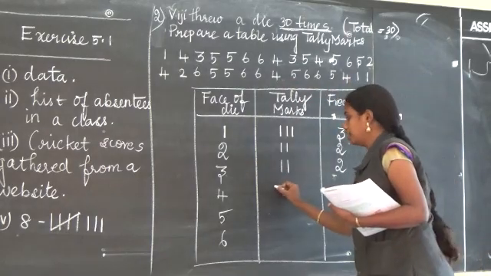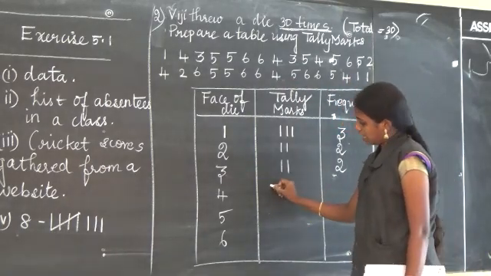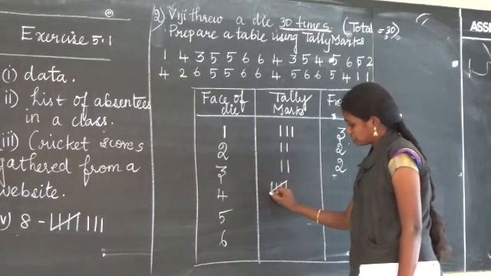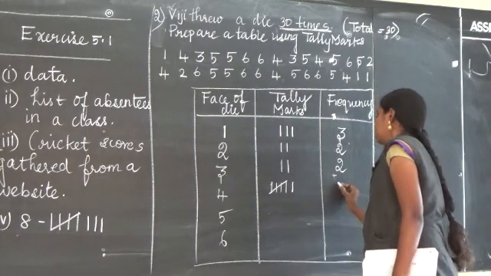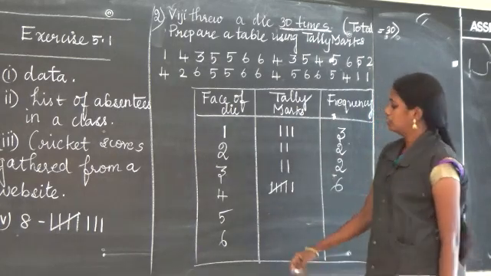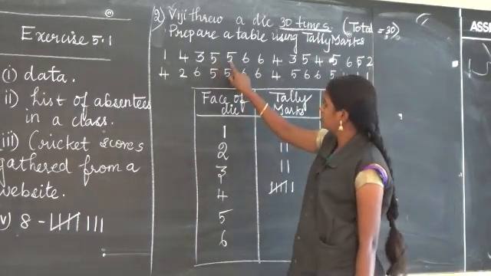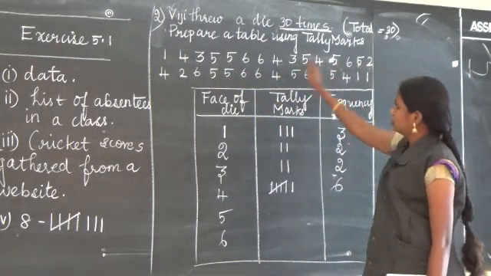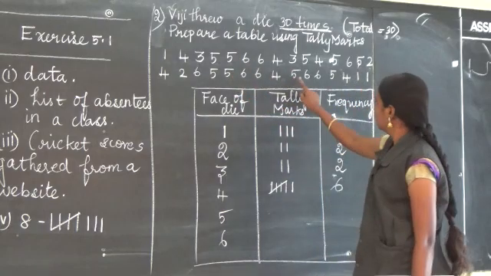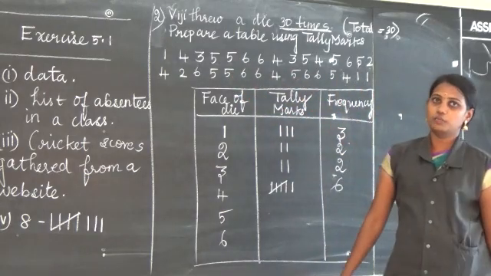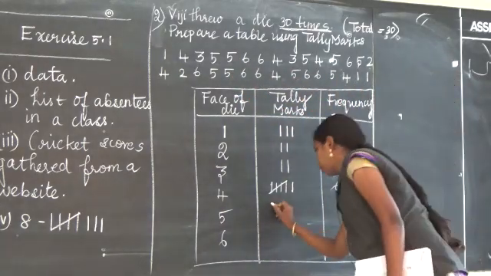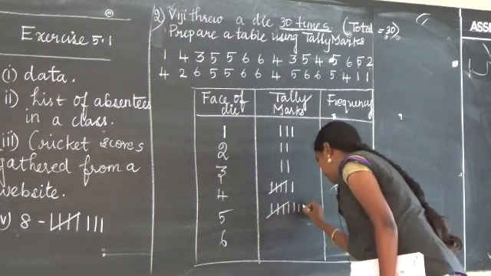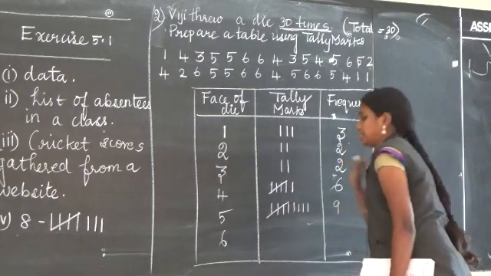How will you write the tally mark? Tally mark, listen: 1, 2, 3, 4, 5 means strike out. Then 6, write the number as 6. Next, 5: 1, 2, 3, 4, 5, 6, 7, 8, 9. Totally how many 5s? 9. Write as 9.